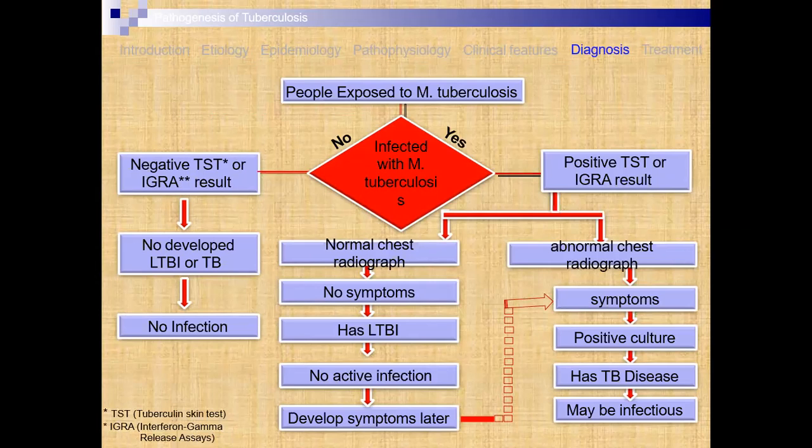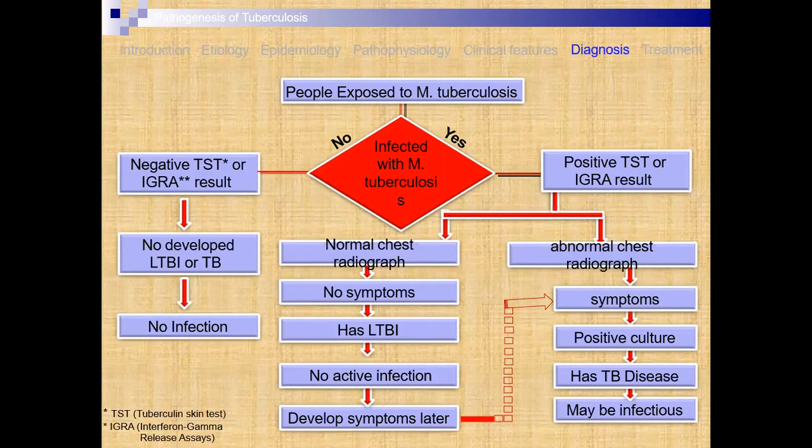Then interferon gamma release assays are there to give results. If there is no development of TB infection, no swelling is found, then the patient does not suffer from tuberculosis.